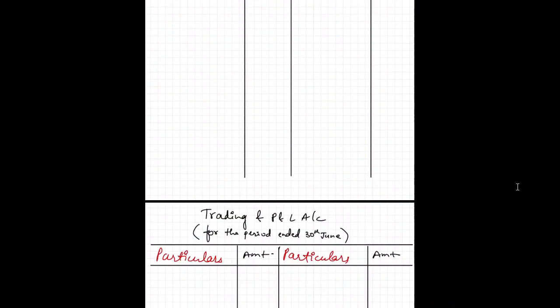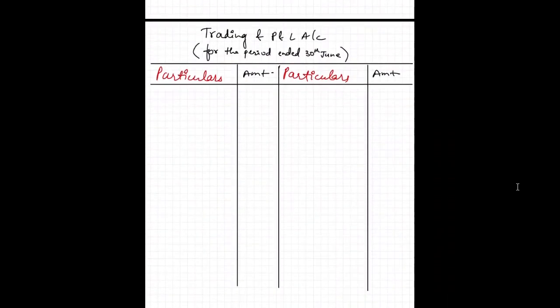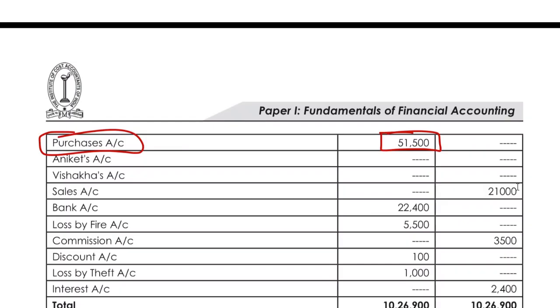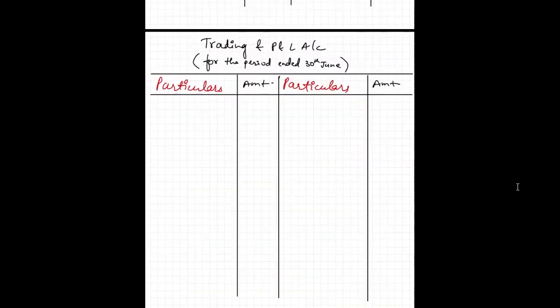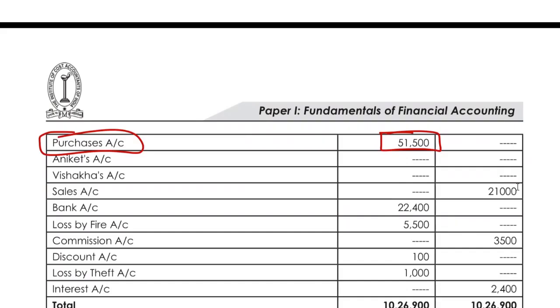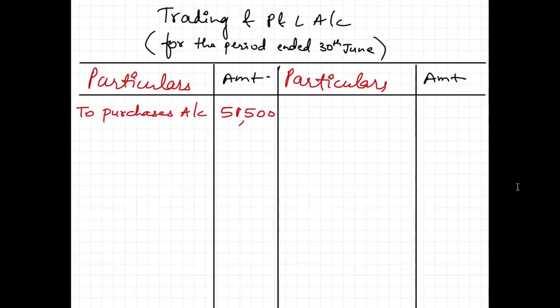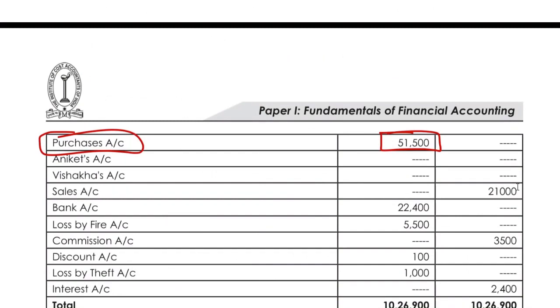Okay, so now in our trading and P&L account, we have the purchases at 51,500. So on the trading account, I will write to purchases account 51,500. So that is our first entry in the trading and P&L.